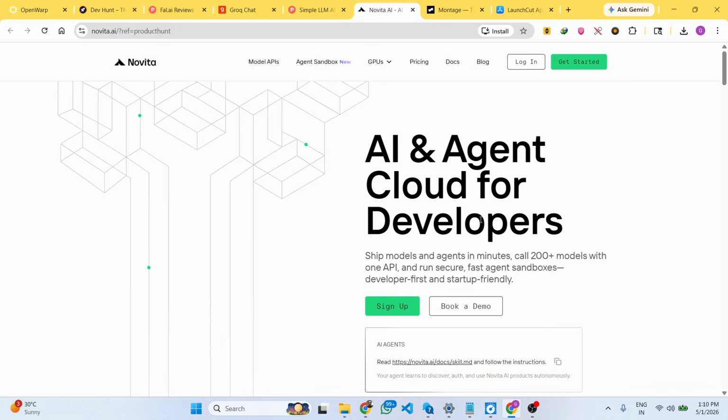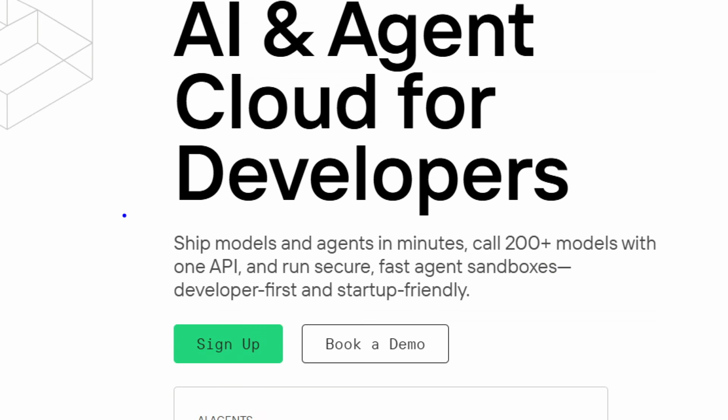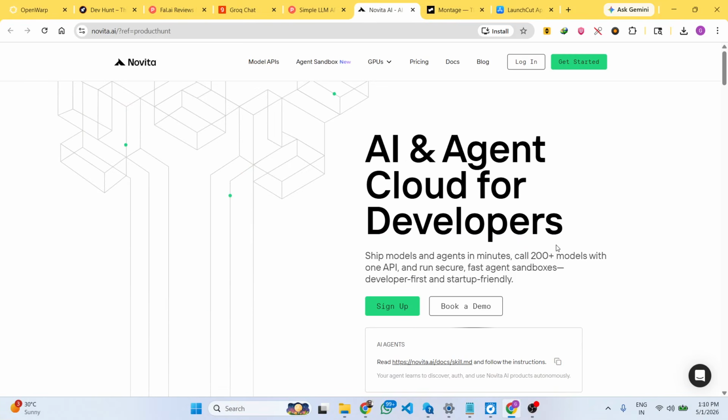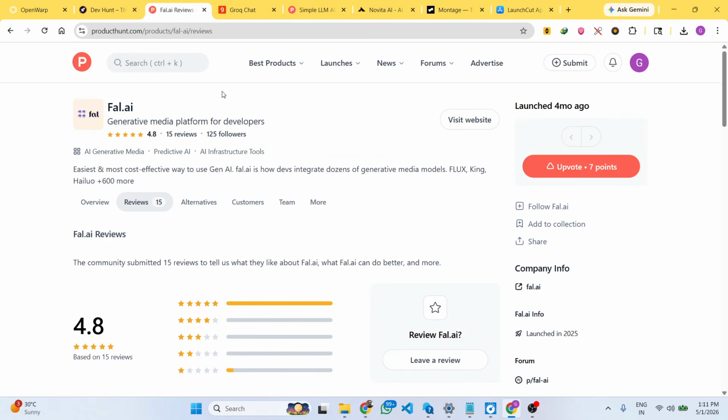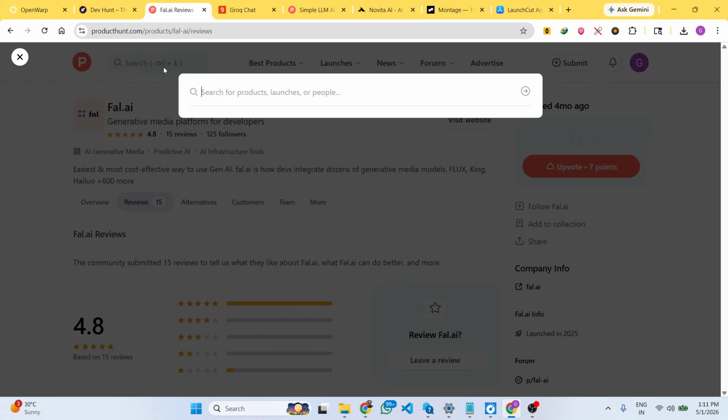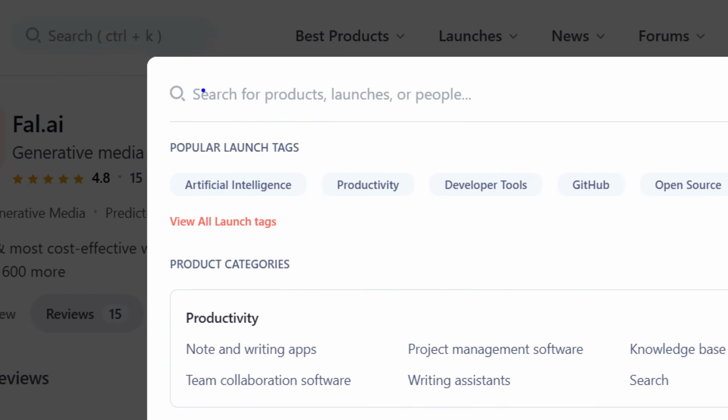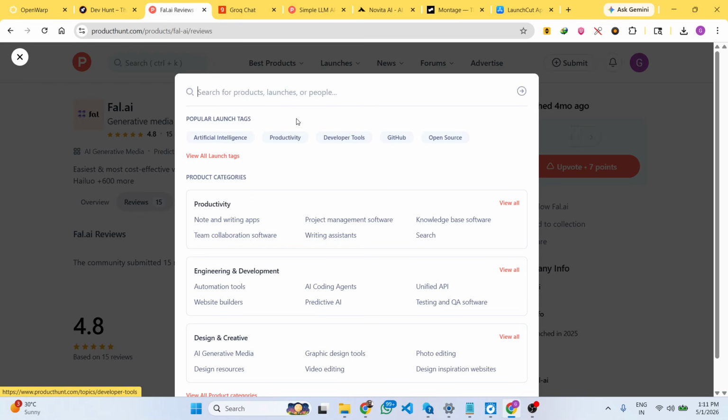As you see, it's an AI cloud API for calling 200 plus AI models. With the help of this website, I get to know about so many websites which are really new in the market.